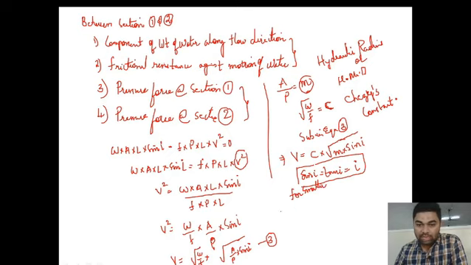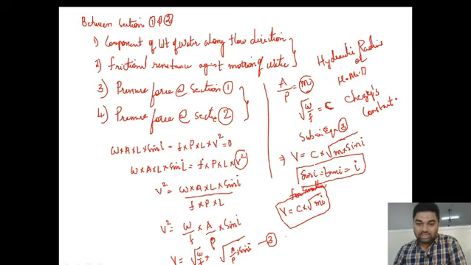So this formula becomes V is equal to C into under root mi. Velocity in an open channel flow is equal to C into under root mi. This is the formula for velocity.